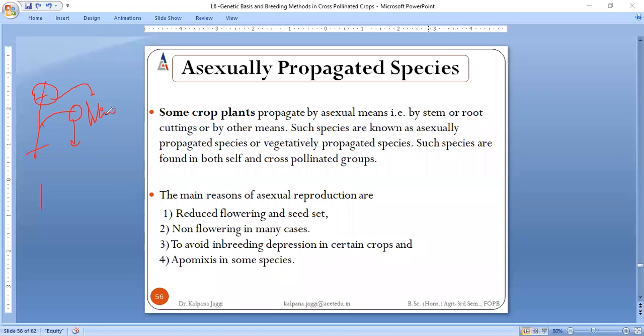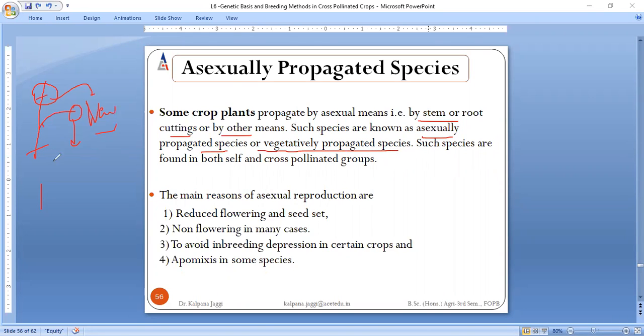These species are said to be asexually propagated, which means we are not carrying out any crossing of two parents, right? Propagation is taking place as a result of stem or root cuttings, or any other means. Because no sexual reproduction is taking place here, it is said to be asexually propagated, or often referred to as vegetatively propagated species.